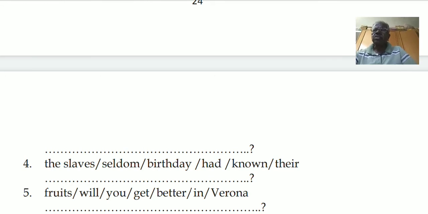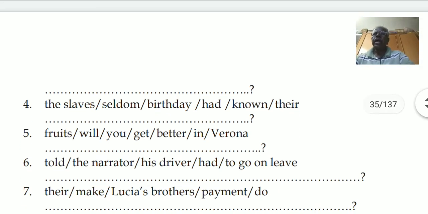Next, fifth one: fruits, will, you, get, better, in Verona. Here the starting word will be will. So, will you get better fruits in Verona?